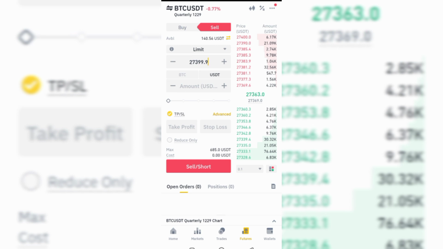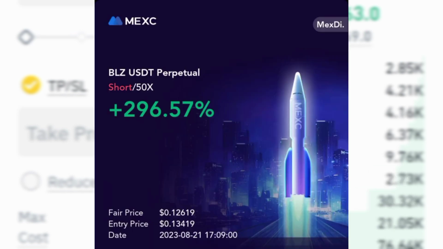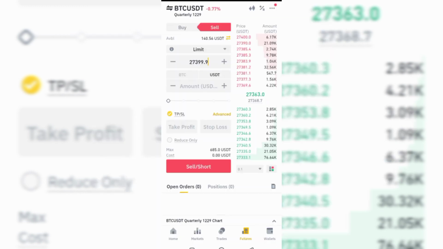So don't think maybe because other people are using 50x, 70x, then you want to start. No, don't start like that, because in this market, money no dey finish. Just have that at the back of your mind, that money no dey finish. So you have to stick with the lowest leverage you can afford. Just start small, then start big. Start small, scale and grow. Start taking your money, take your profit, save it up.